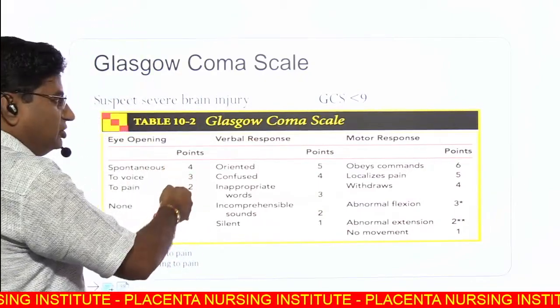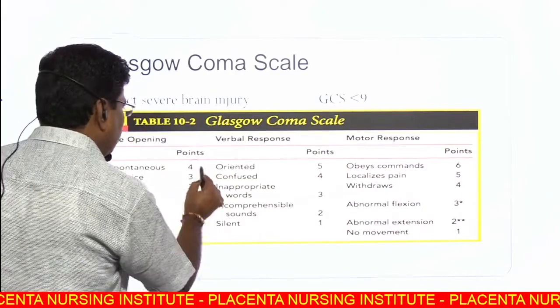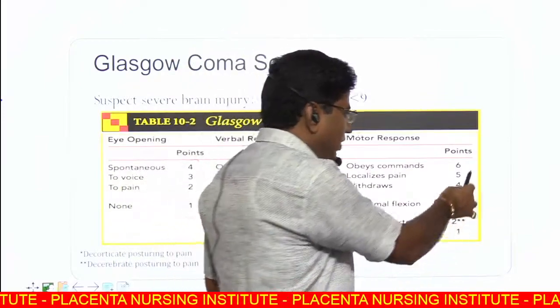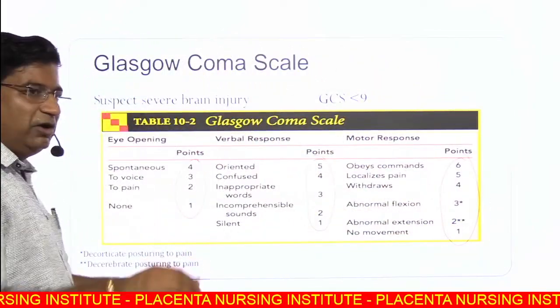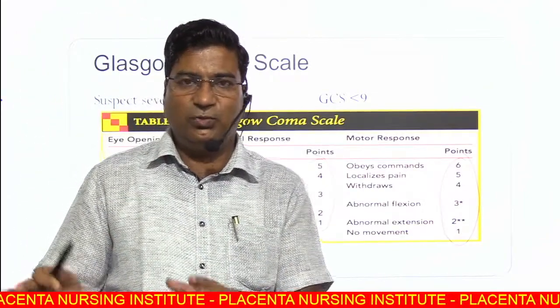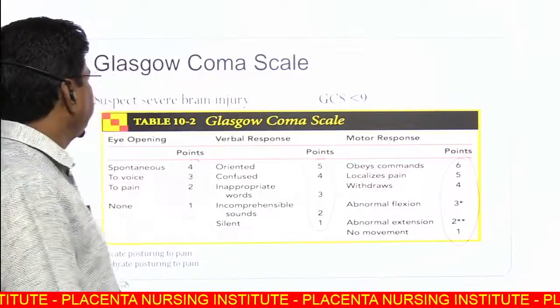It has 3 to 15 points, 4 points for eye, 5 points for verbal response, and 6 points for the motor response. You calculate the best response to painful stimuli. Best response, not least, best response.